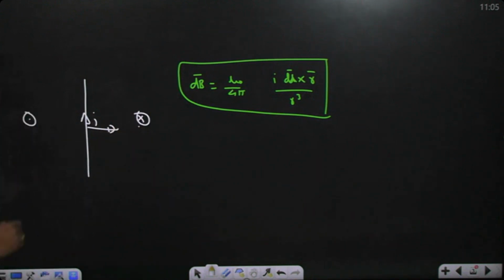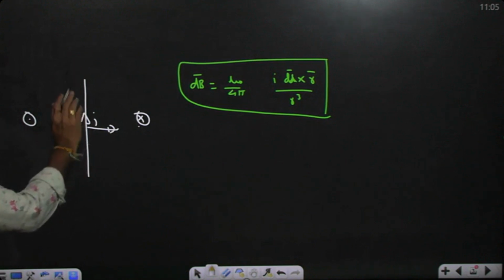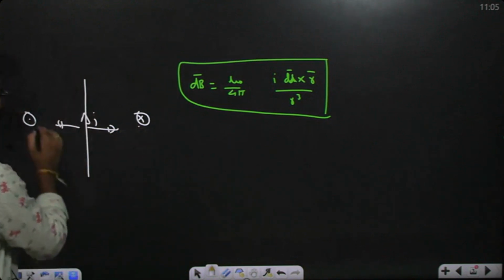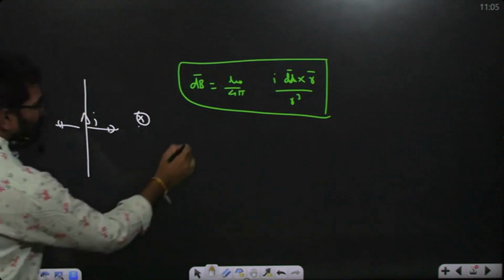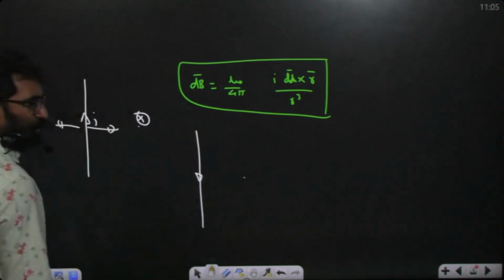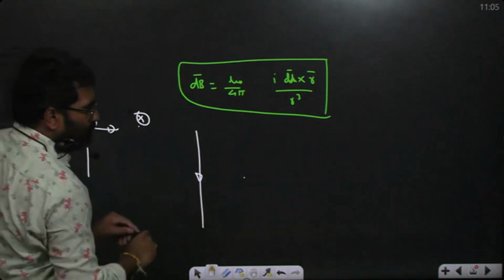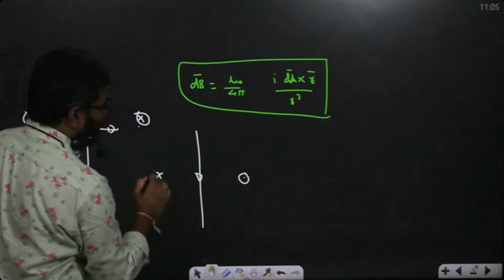So like that, that is the magnetic field direction from a current carrying wire. If it is on the right side and the current is upward, definitely into the plane. Here, out of the plane. Now, if the current is like this, going downward, then definitely r bar is what? I dl bar cross r bar is outward. So this is outward, but here inward.